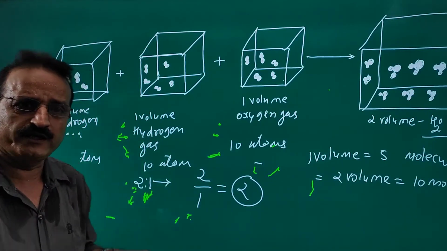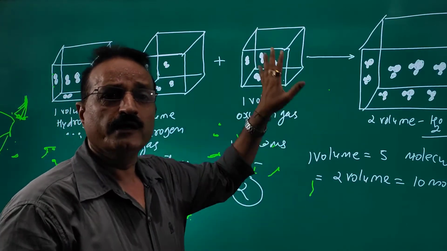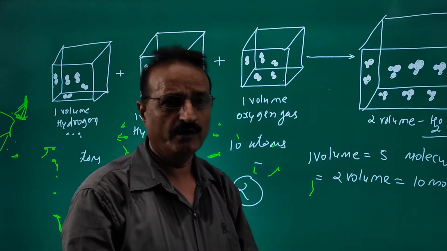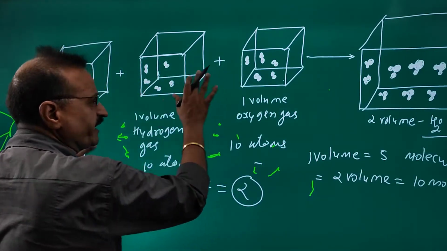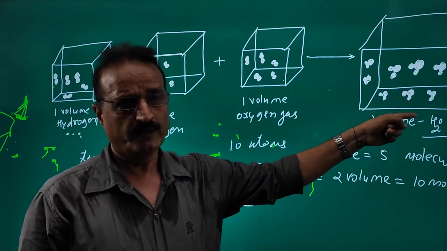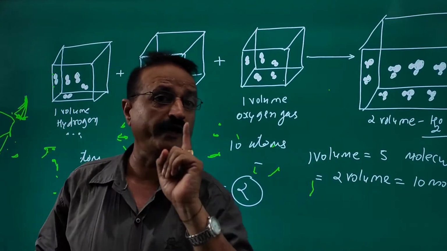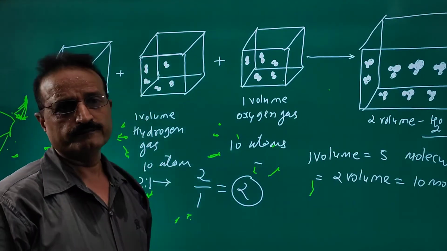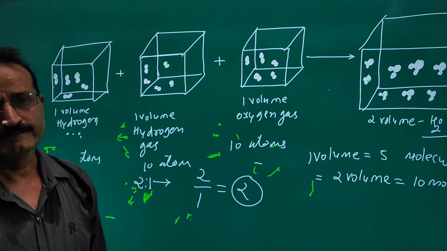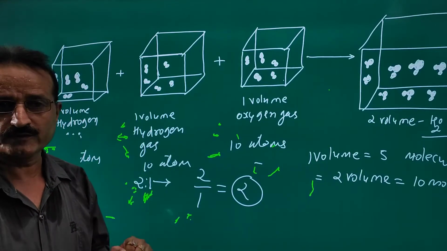The difference is that here it is diatomic, here diatomic, here diatomic, and here a triatomic molecule, which means a polyatomic molecule. The number of atoms is a total of 30 here, and also a total of 30 here. But the molecules are 10. 5 molecules is 1 volume, so with 10 molecules it must be 2 volumes. Very easy, very simple, very clear. This way you can clear your concept.